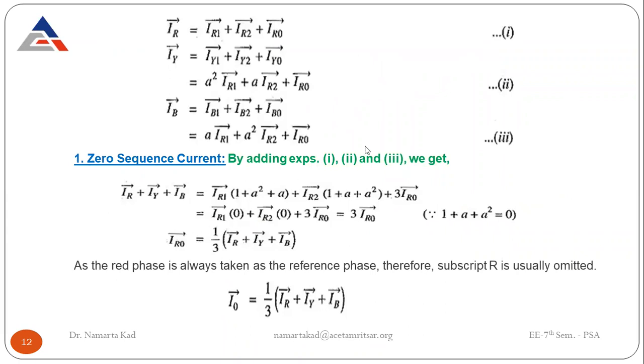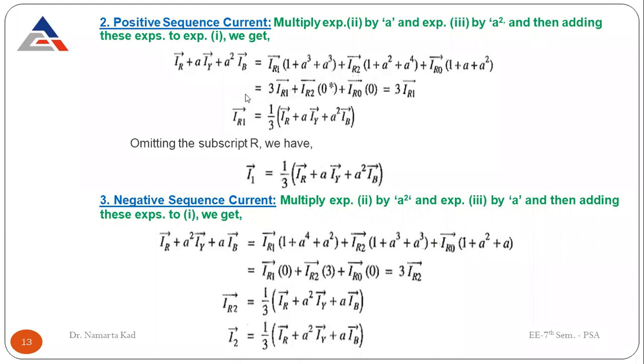For zero sequence current, we simply add these 3 equations. For positive sequence current, we multiply one with A, the other with A square, and then add to the first. And for the negative sequence current, we multiply the second by A square, the third by A, and then add to the first. And these are the results.